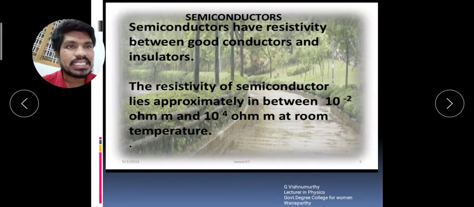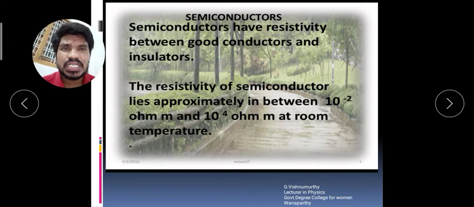So semiconductors have resistivity between good conductors and insulators. Resistivity means the opposition to the current. In the insulators, there is infinite resistivity because there are no free electrons. All electrons are bound together. That's why there are no free electrons, and the resistivity of the material is very high. So that's why there is no current passing through them.